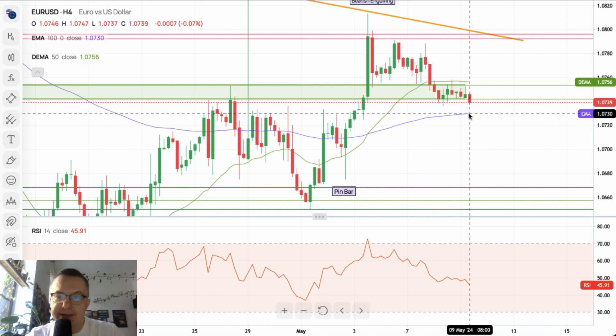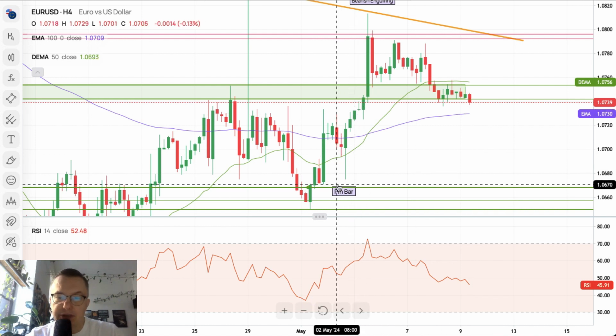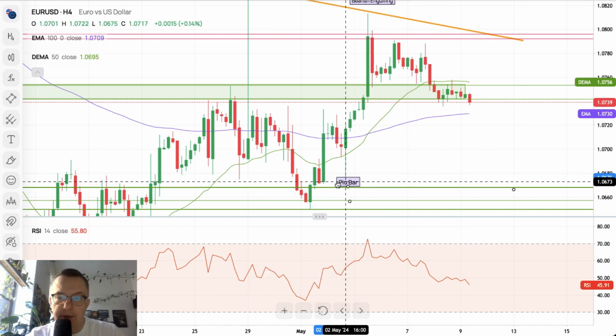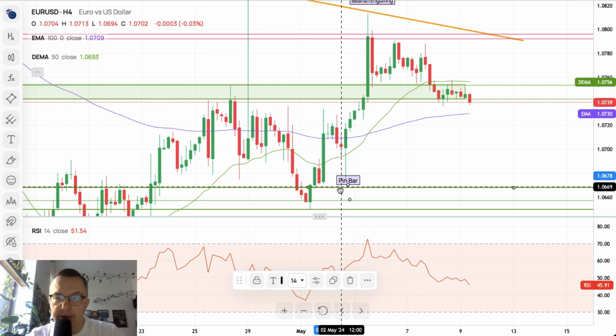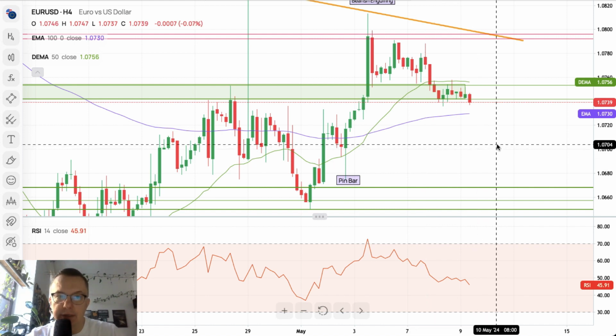If this test is unsuccessful, meaning there will be a breakout to the downside, we can see extension lower with the potential target at the level of 1.0669, especially if the data scheduled for release today is in favor of the US dollar.